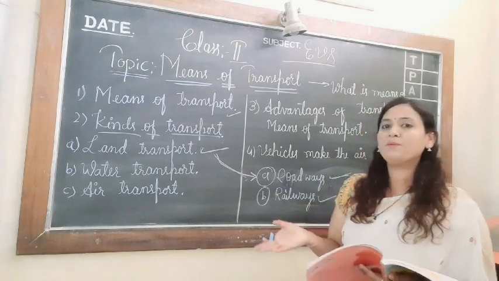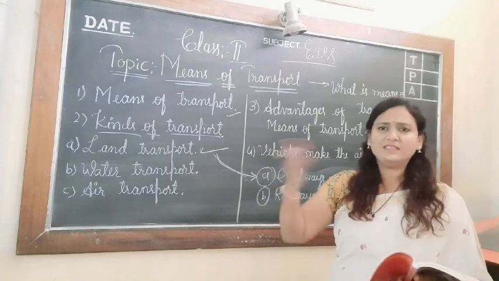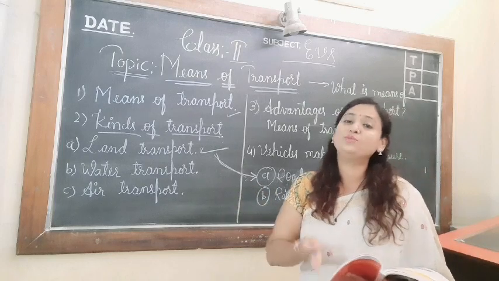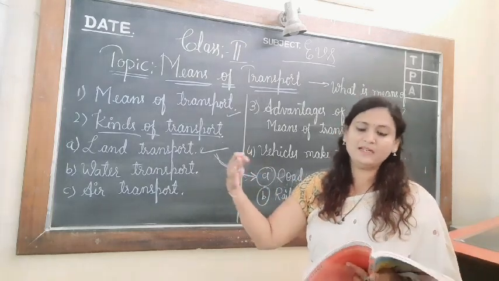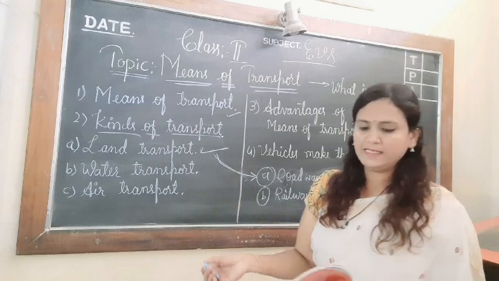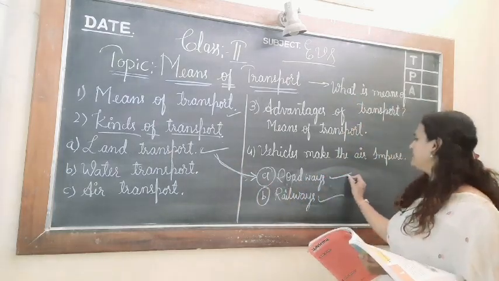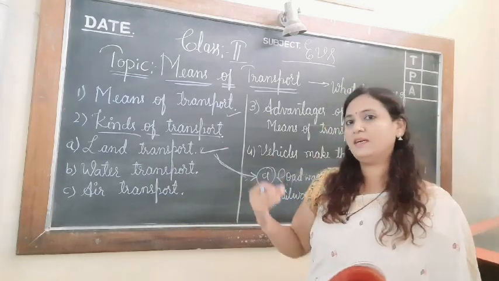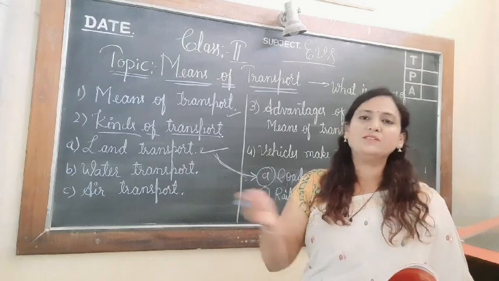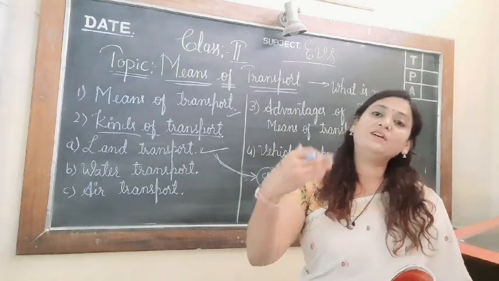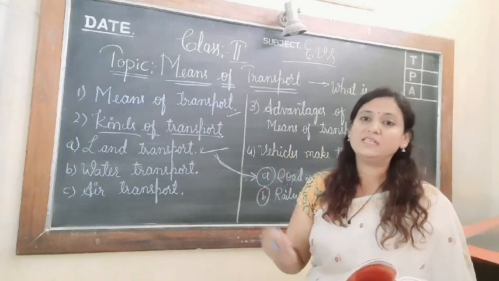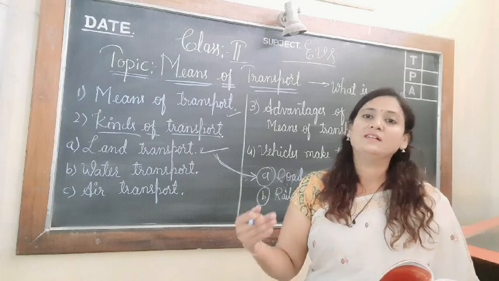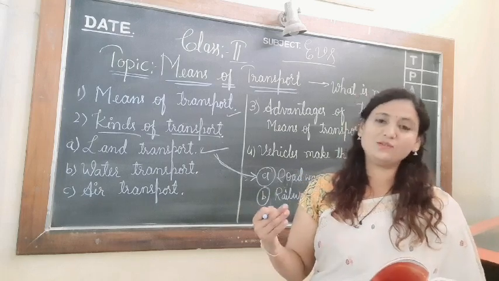For example, when you are traveling from here to Bangalore or any other city, Chennai, Hyderabad, wherever you go, it will connect you through towns and cities. Roadway means we can go to another city, town or state. For example, if we are traveling from here to Maharashtra, it will connect us to the state. And if you are traveling from Gulbarga to Ballari, it is connecting cities or towns. That is called roadways.